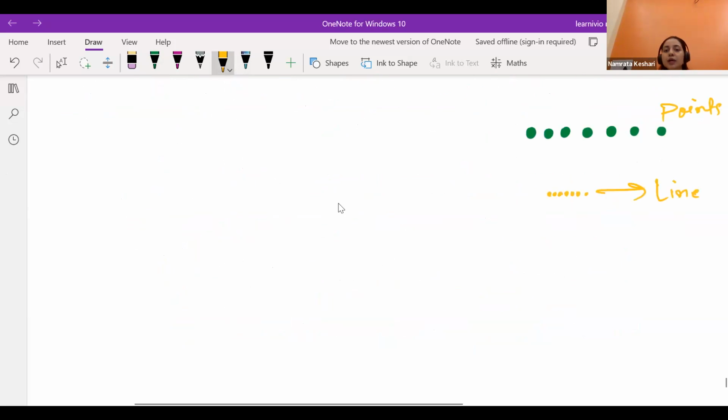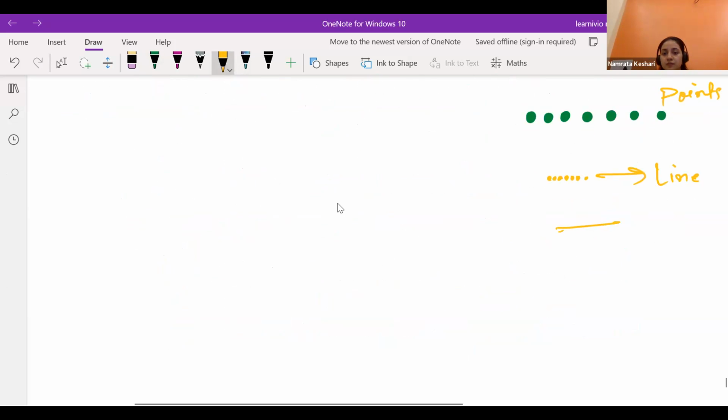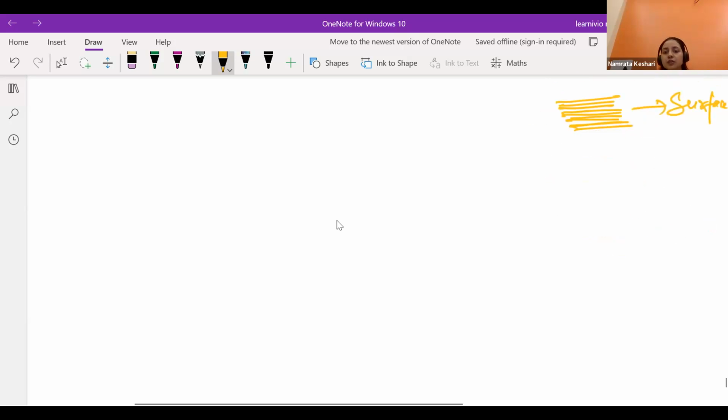Now lines combined together have given us a surface, and surfaces combined together have given us a solid shape.